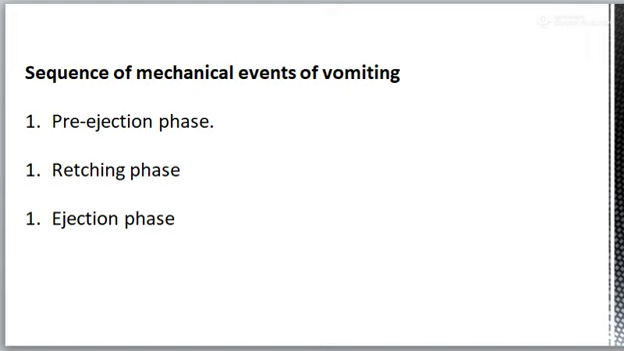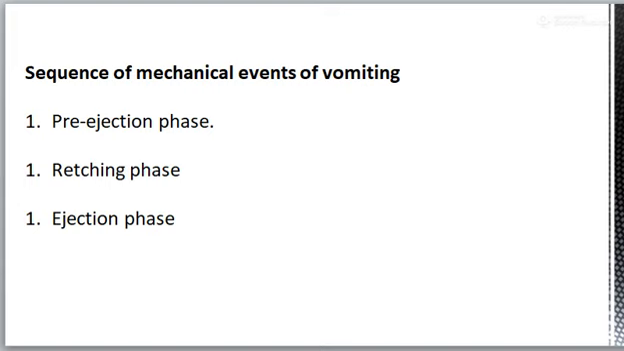Now, sequence of mechanical events of the vomiting. Vomiting is a complex process and consists of the following phases. First is the pre-ejection phase. In this phase, there occur gastric relaxation and retroperistalsis, means peristalsis in the opposite direction. It is characterized by the feeling of nausea, excessive salivation and deep, rapid and irregular breathing.